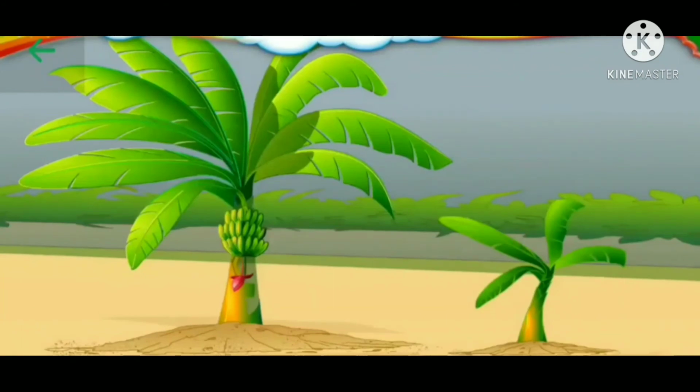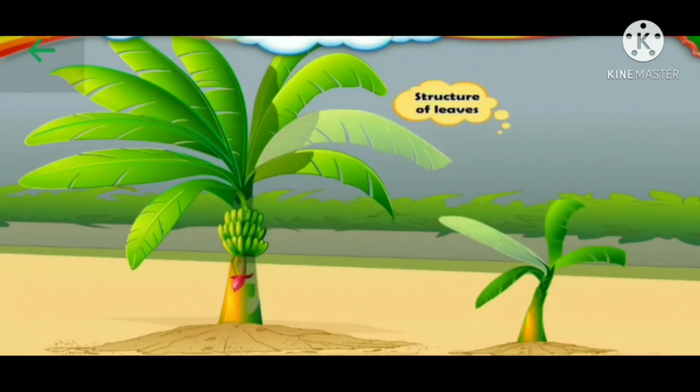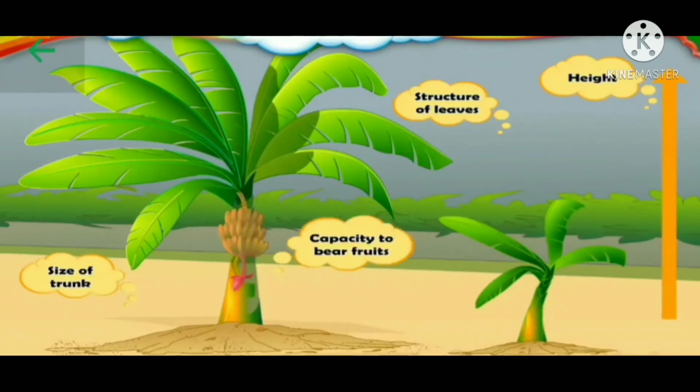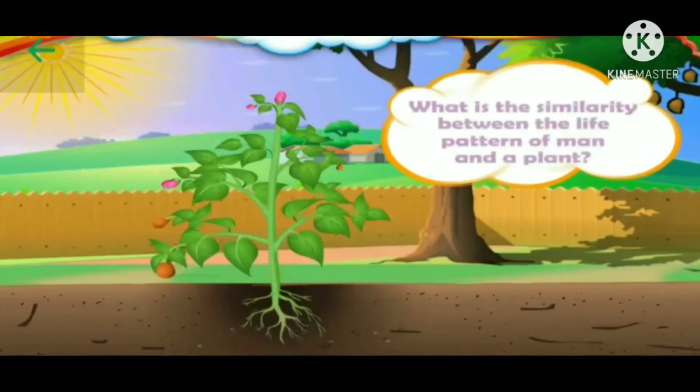When we look at different trees of the same type, we can tell the age of a tree by looking at the structure of leaves, then size of trunk, height and the capacity to bear fruits. Okay, so just as people change over a period of time, so do plants. Now see the life pattern of plant. We have seen the life pattern of man.